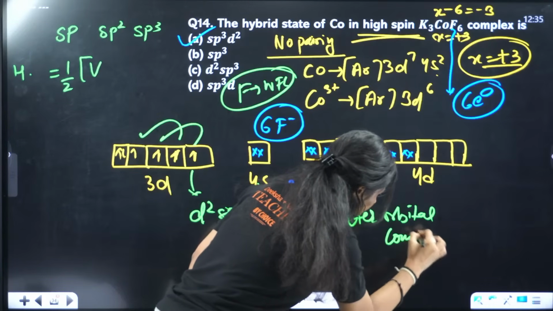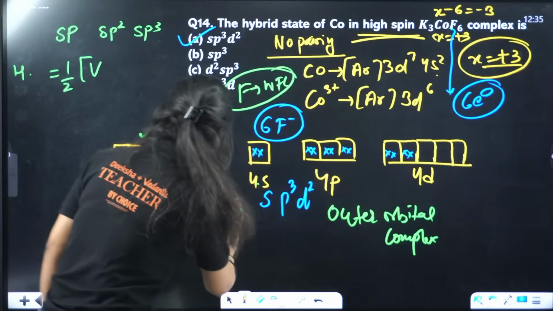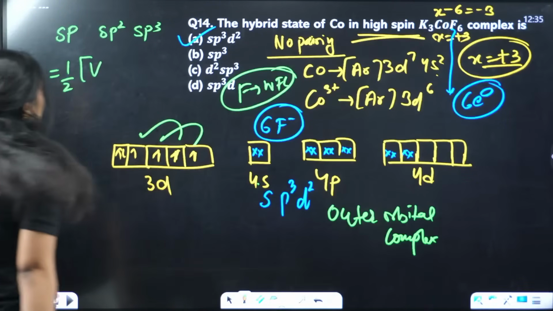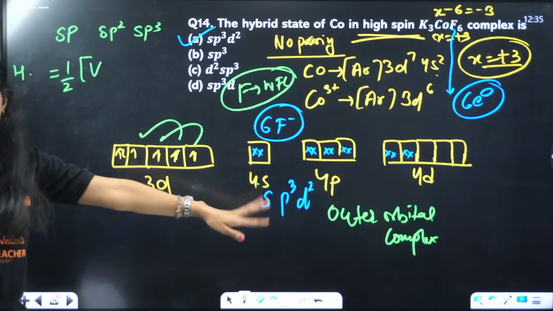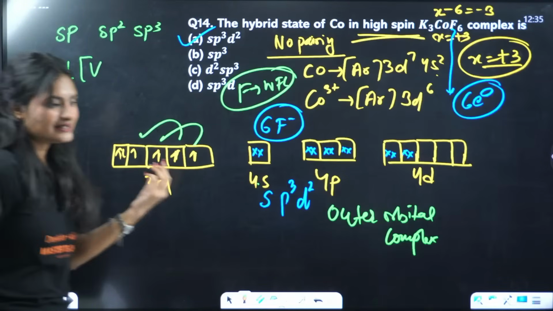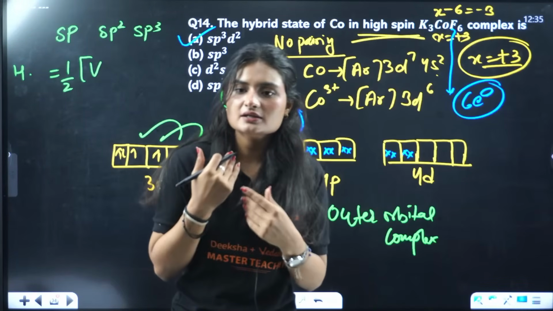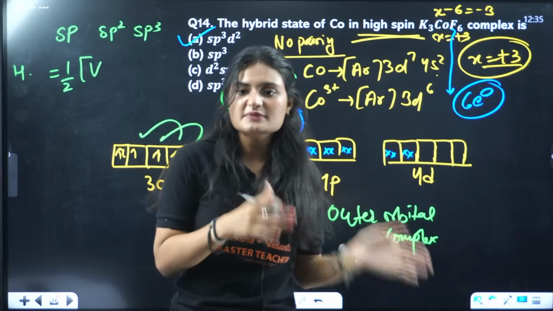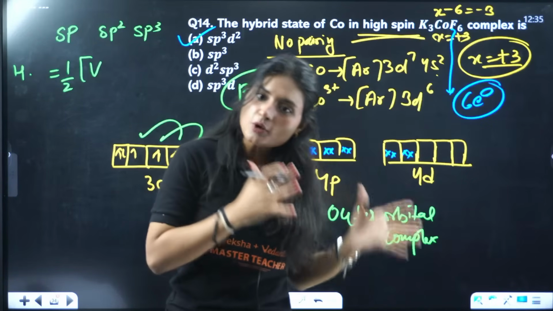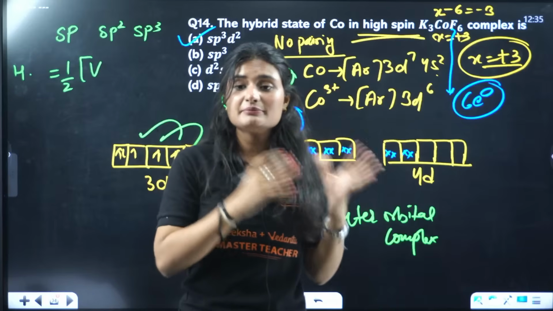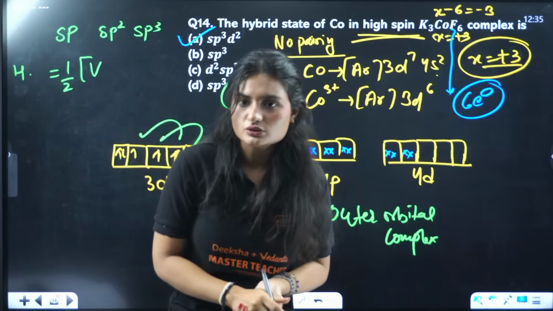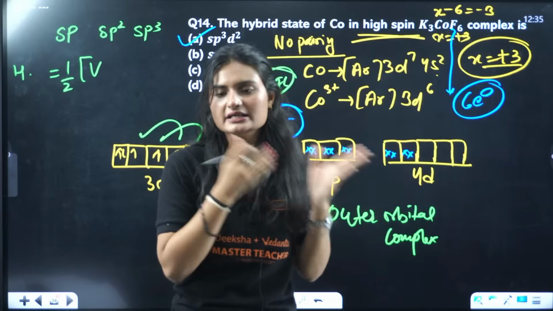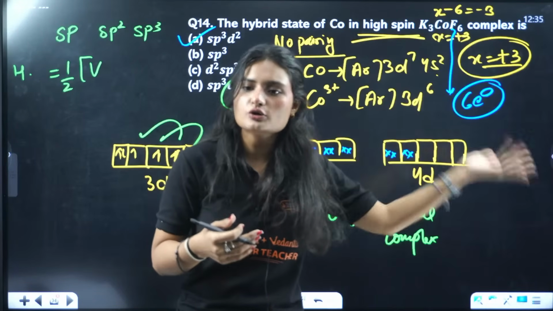Now see, there's a difference between sp3d2 and d2sp3. d2sp3 is normally formed by strong field ligands because they can do pairing. I know both form octahedral complexes, but the hybridization tells us about the strength of the ligand also. d2sp3 is for strong field ligands; sp3d2 is for weak field ligands, an outer orbital complex.